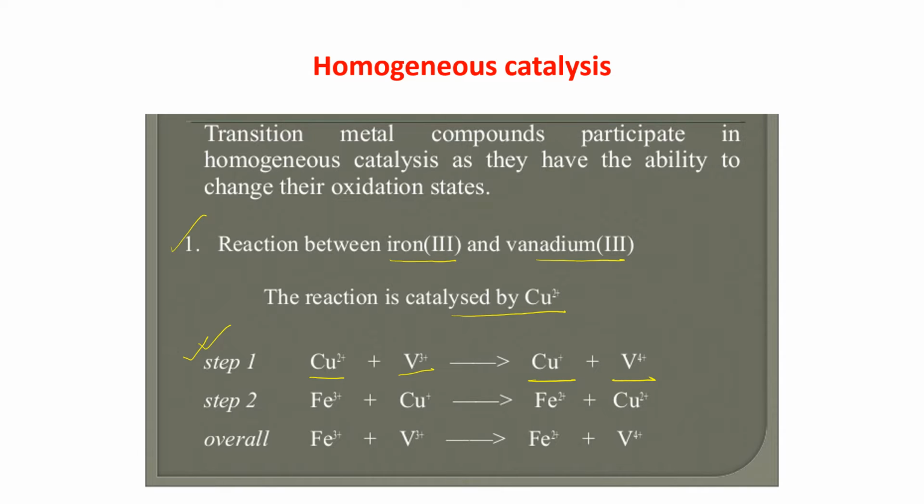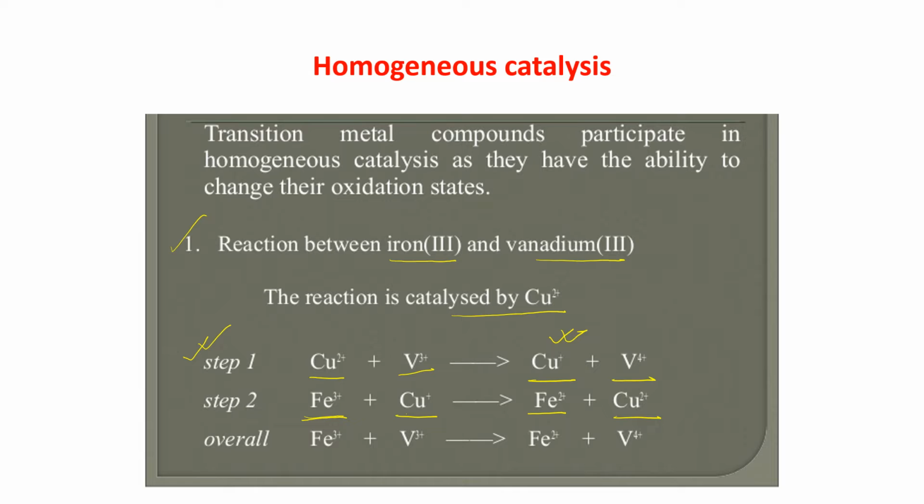Now in the second step, this Cu+ is reacting with another reactant, that is Fe3+. And it is giving Fe2+. And again this Cu+ is changing to Cu2+.